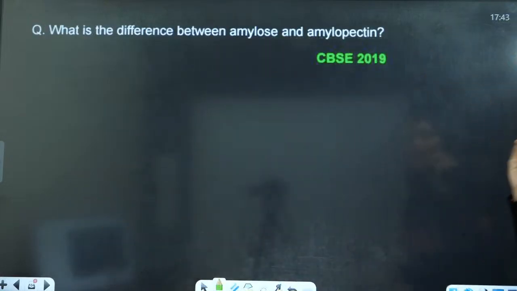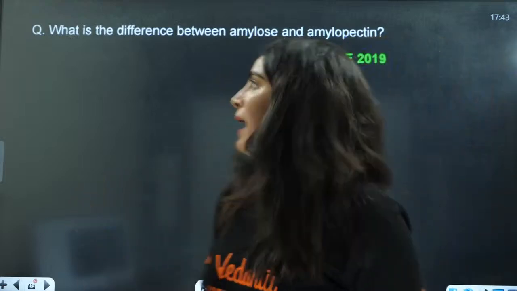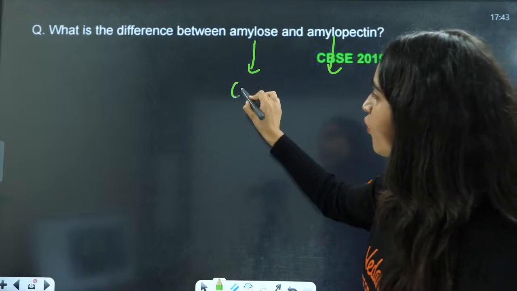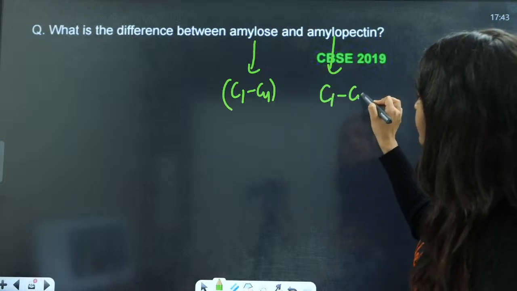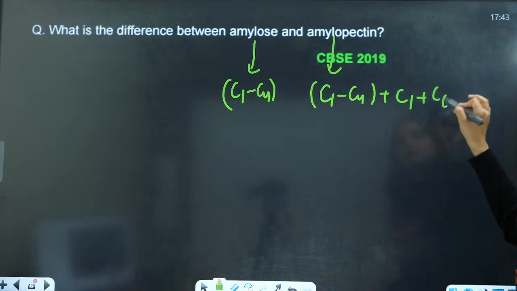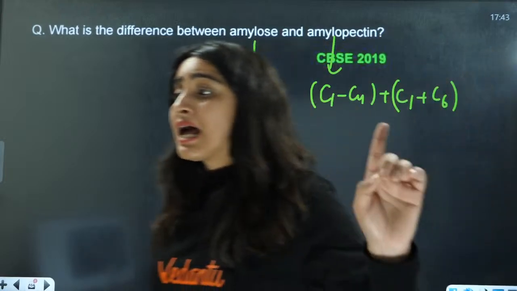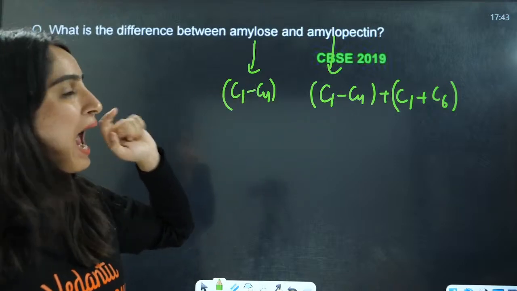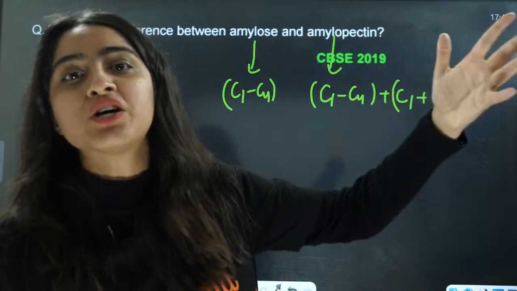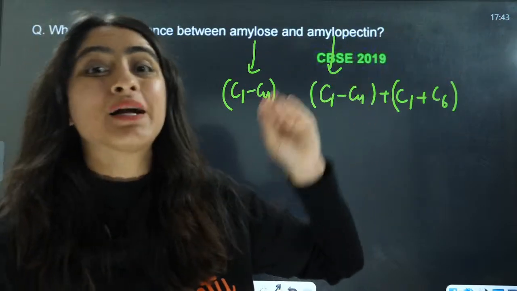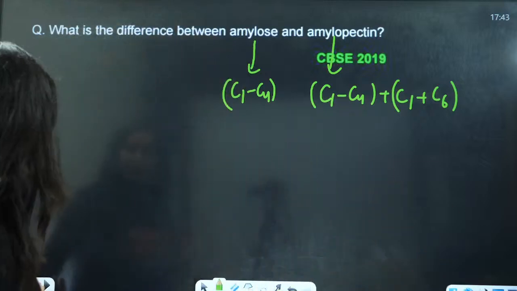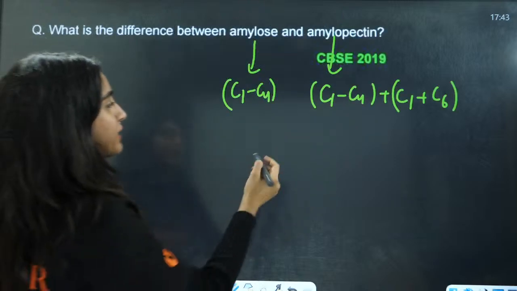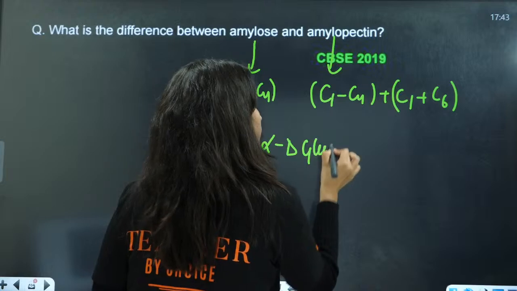What is the difference between amylose and amylopectin? We have already done that. Amylose is linear, having C1-C4 linkages. Amylopectin has C1-C4 plus C1-C6 glycosidic linkages, that is why it is branched and amylose is linear. Glycogen is a more branched version of amylopectin. The structure is similar, but there is more branching in glycogen. Same things they have written here. This is about alpha D glucose. Also write what the linkages are.